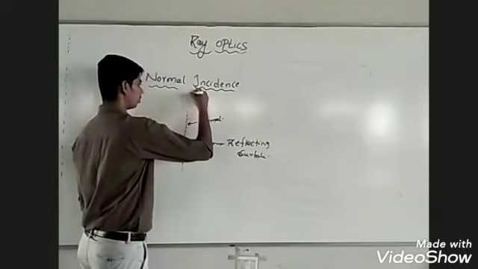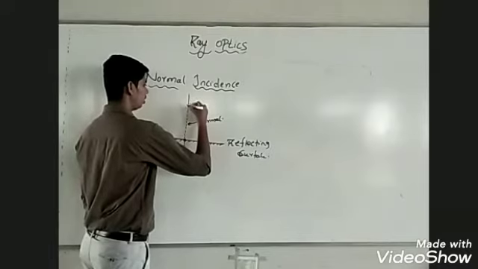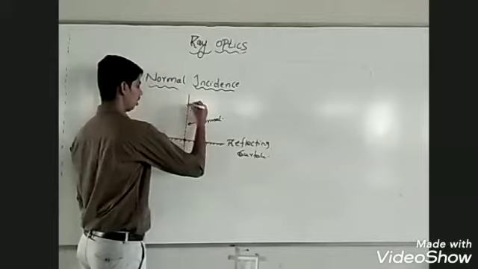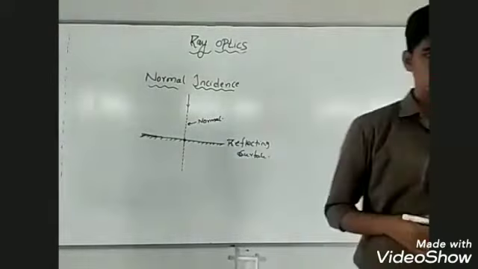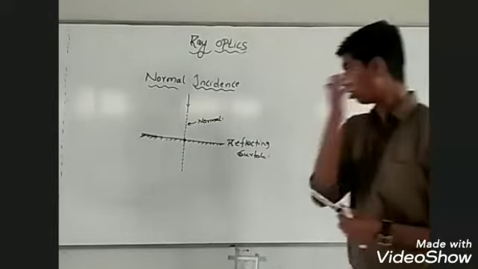Let us suppose a ray of light is incident along the normal. This is the incident ray.